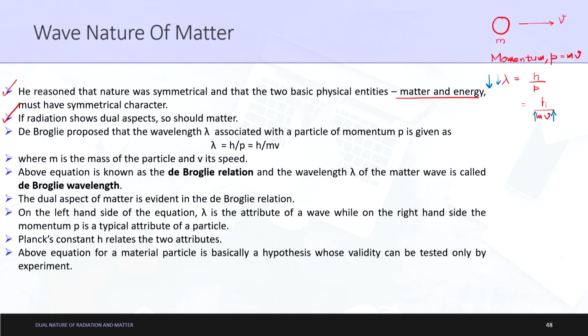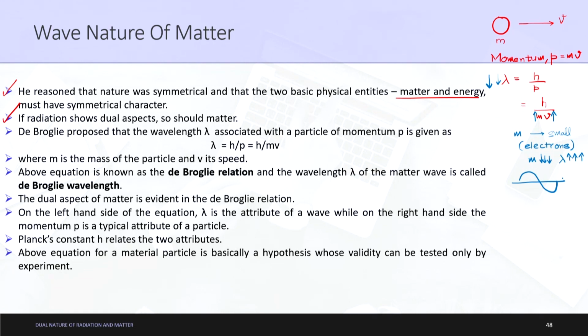So what we are trying to understand is, let us say the mass is very small. Let us say mass is very small, in the order of electrons. So then what was happening in the present situation was, when the mass is very small, as you can see from the relation, the wavelength lambda is very high. If the wavelength is very high, in the sense that we can observe this wavelength. The wavelength can be observed very clearly.